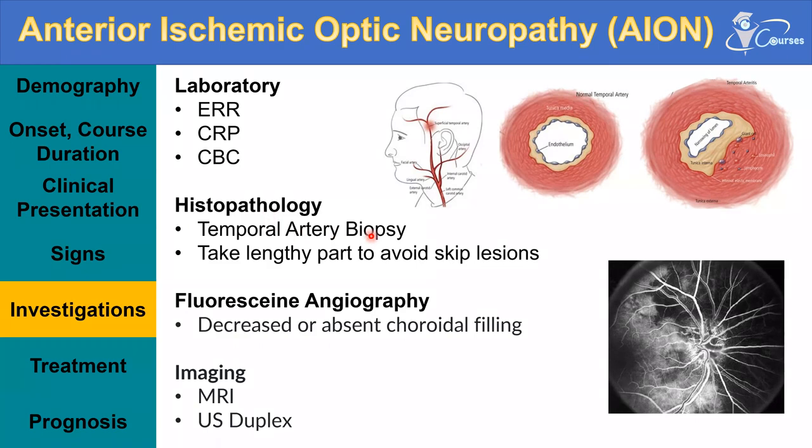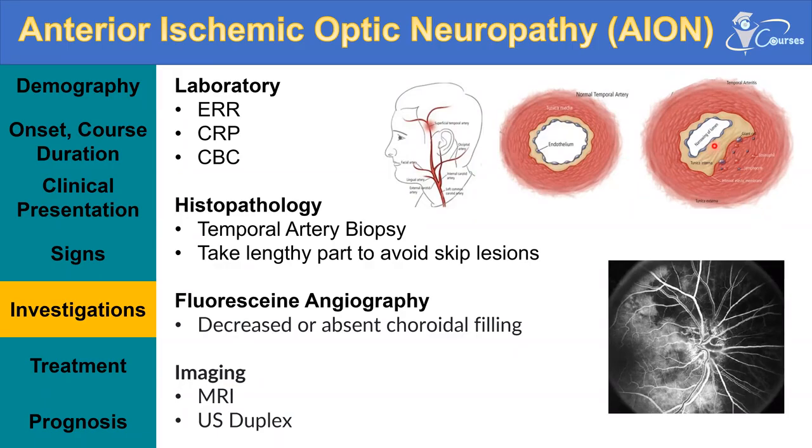So for the temporal artery biopsy, when we are taking it, we are examining under the microscope to find the clues for granulomatous inflammation. So this should be the normal section of an artery. This is the endothelium, tunica media, tunica adventitia. In case of giant cell arteritis, you can see the massive thickening of the artery, the thickening of the media and the adventitia.